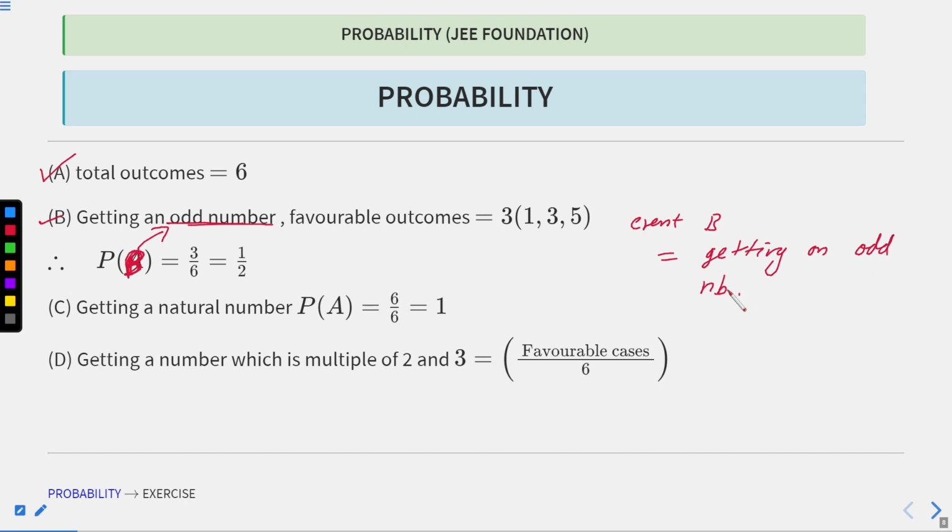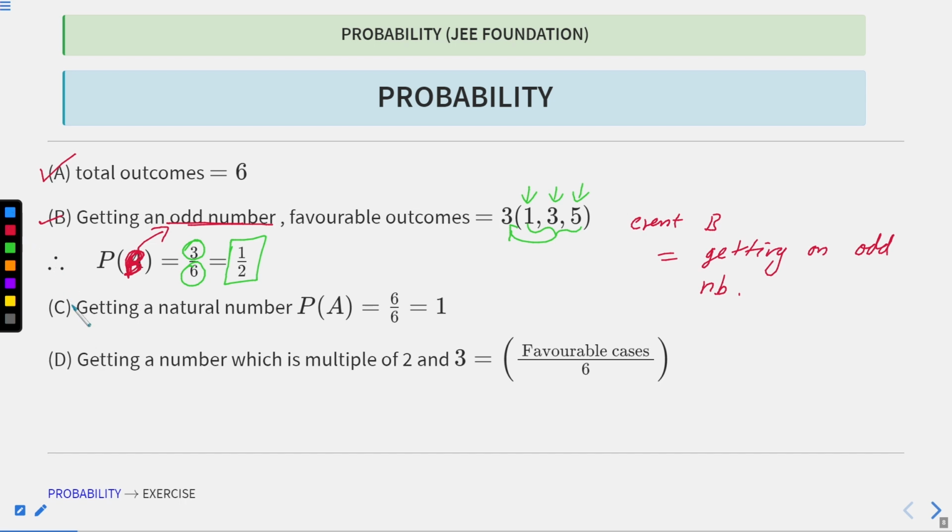Now the total favorable outcomes are 3. The odd numbers are 1, 3 and 5, so in total these are 3 numbers. So favorable outcomes are 3, total number of outcomes is 6. That means the probability of getting an odd number is 3 by 6, or 1 by 2.